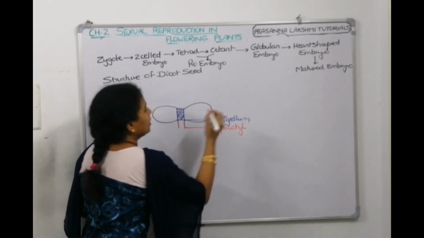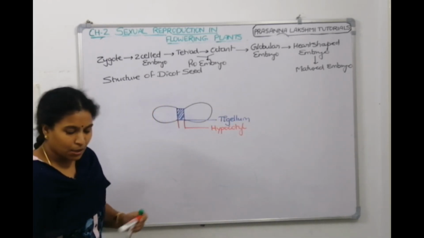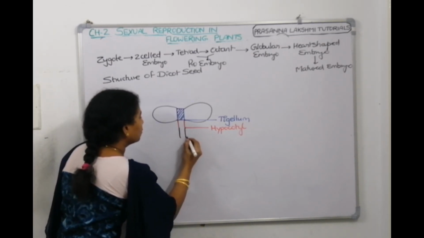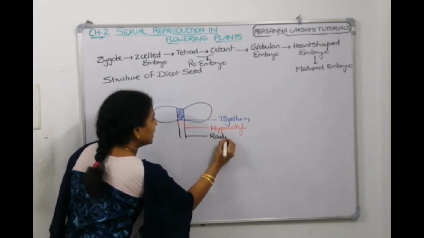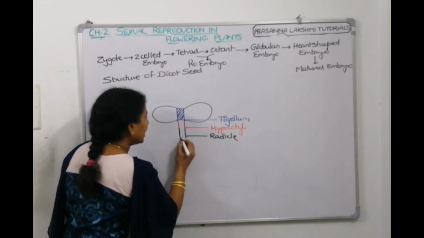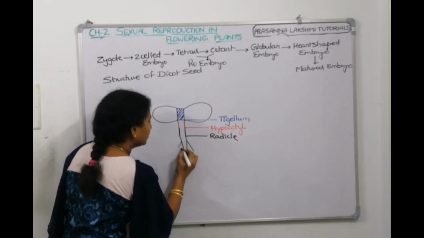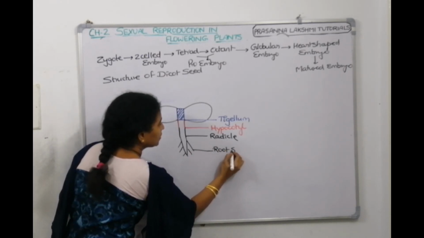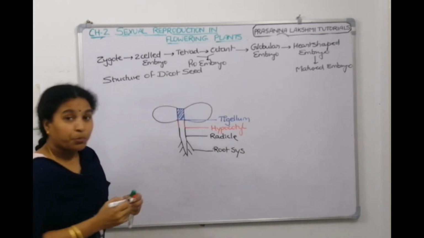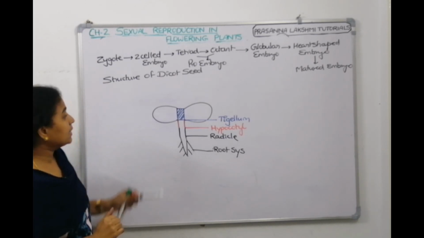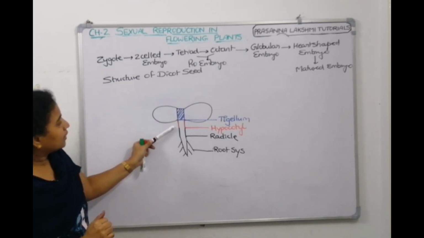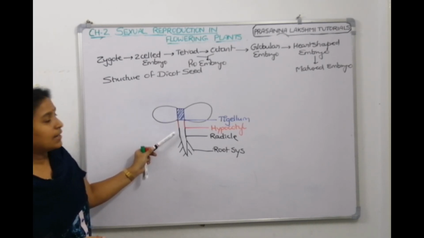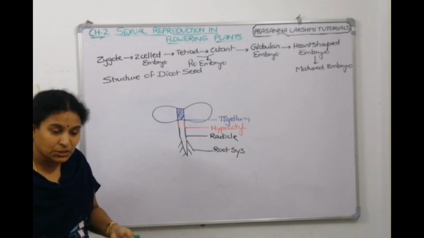Now this hypocotyl grows into the radicle. The radicle will make the root system.